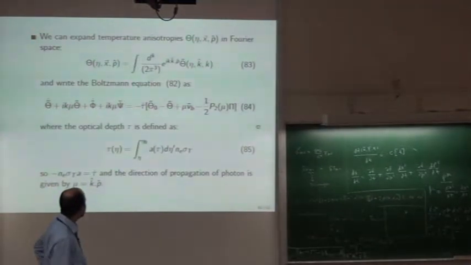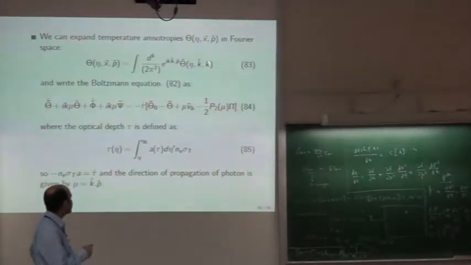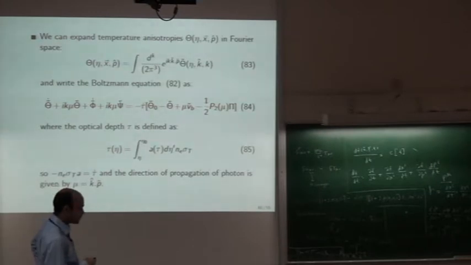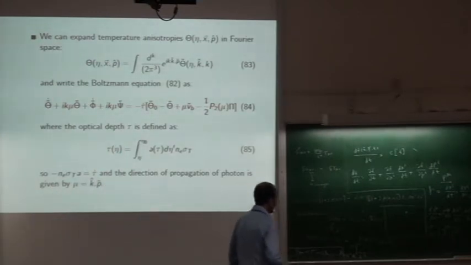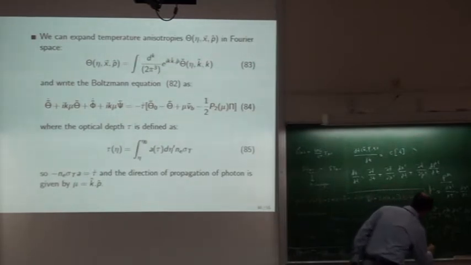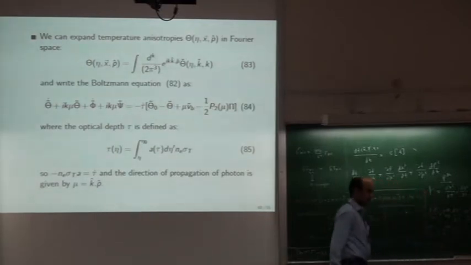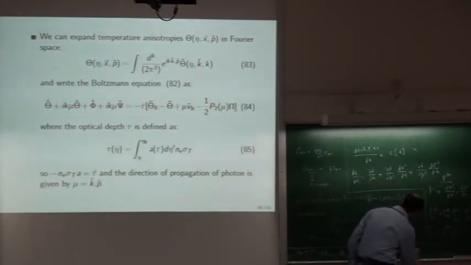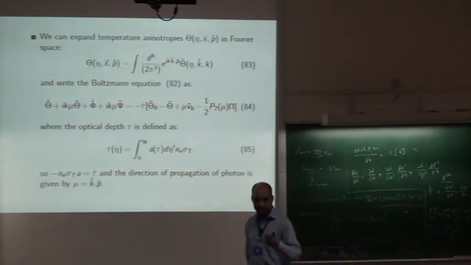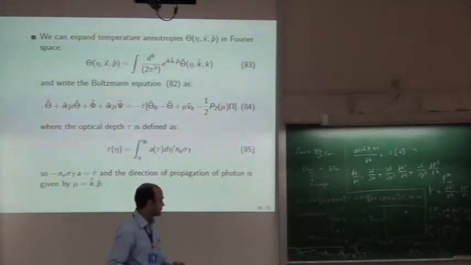And sometimes it's useful to write these anisotropies in Fourier space. So you can do this Fourier decomposition, and it should be familiar to all of you. You can Fourier decompose any function. And one good thing about Fourier space is that these equations, like when you write del squared phi is equal to 4 pi G rho, in Fourier space become minus k squared phi_k is equal to 4 pi G rho_k. So the differential equations become algebraic equations and very easy to solve.